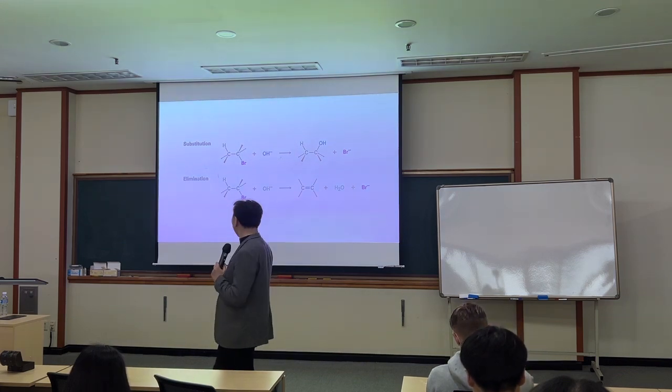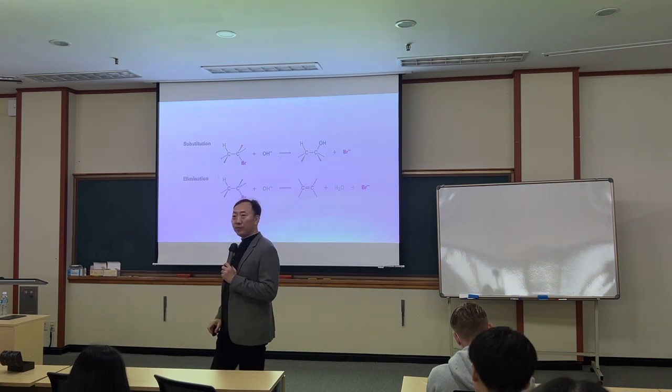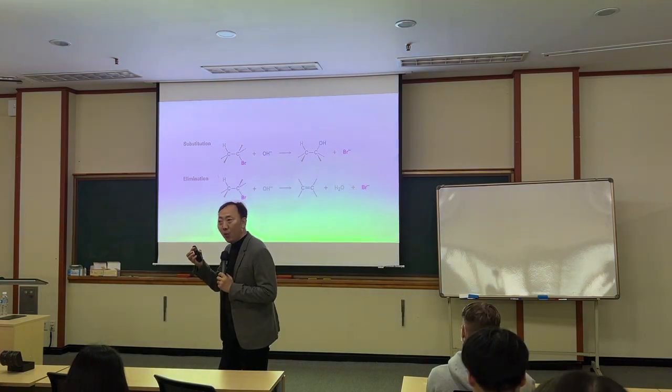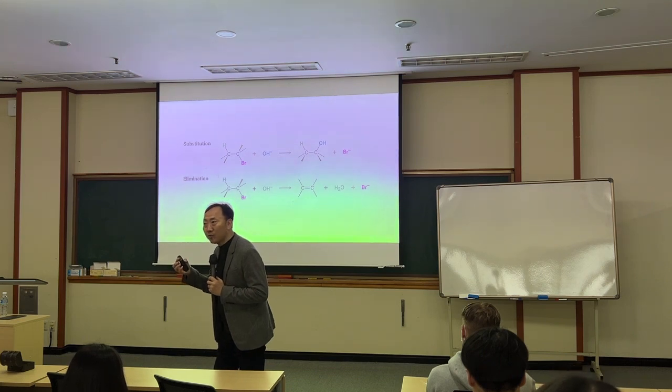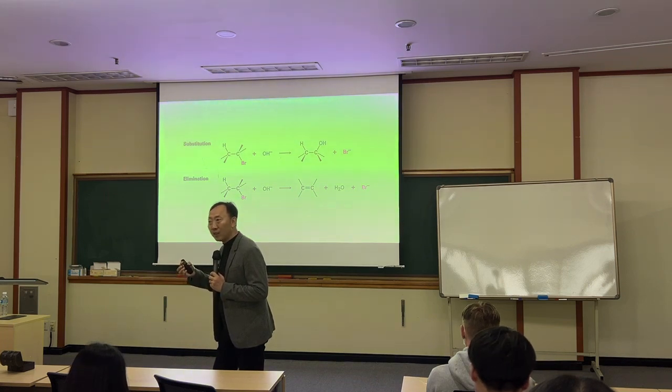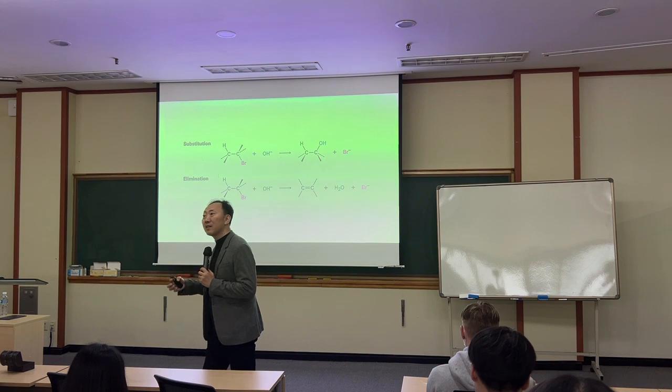If it attacks a proton and generates the elimination product, what is the role of that OH? If it's not a nucleophile, what is it? It's a base.